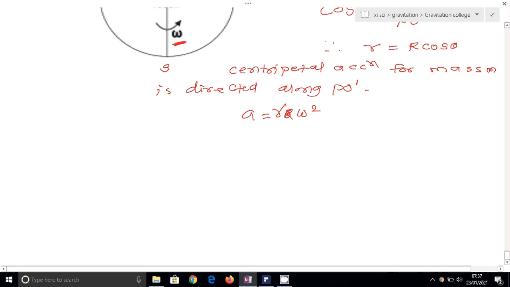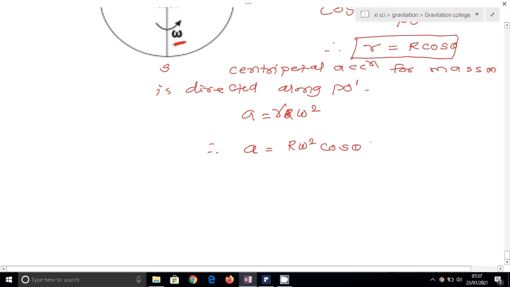But here we know small r, which we derived from the triangle, is capital R cos theta. So let's put that value. Therefore we get A equal to capital R omega square cos theta. Now this centripetal acceleration is resolved into its components.